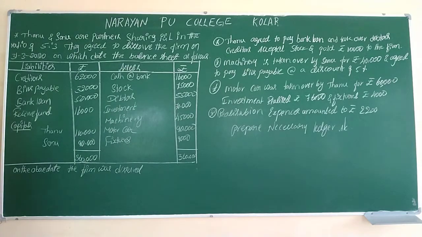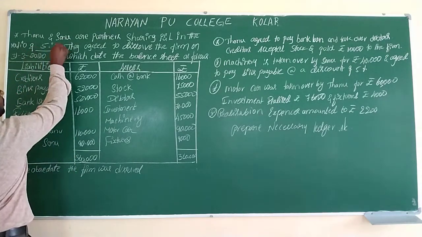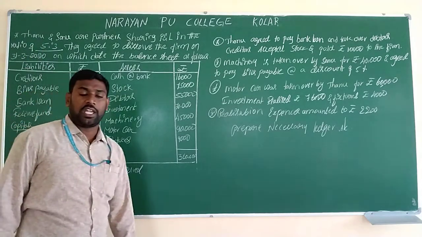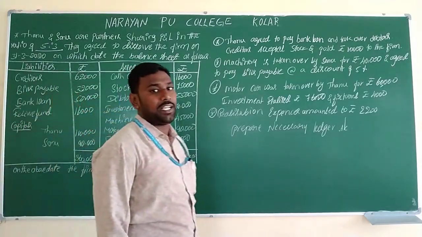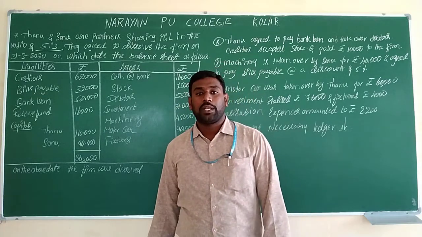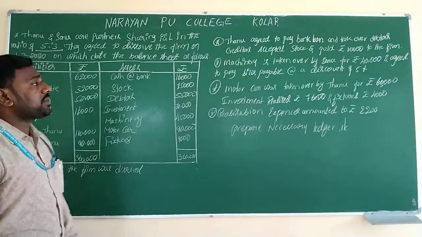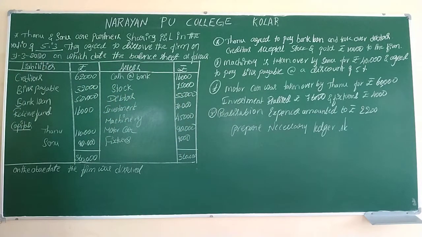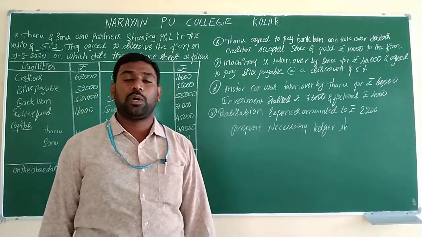Here first, Tanu and Sonu are partners sharing profit and losses in the ratio of 5:3, so the ratio is compulsorily given. That means 5/8 and 3/8. They agreed to dissolve the firm on 31st March 2020, on which day the balance sheet is as follows. These two partners decided to close the firm and wind it up. Some transactions are given; liability side has a few and asset side has a few. We have to classify those transactions according to our concept.